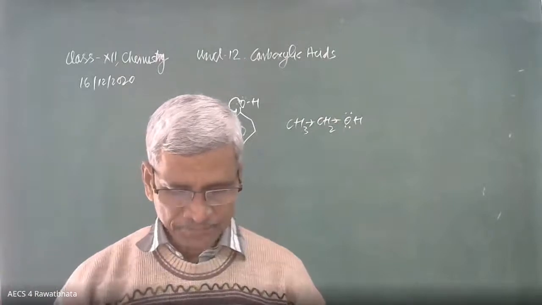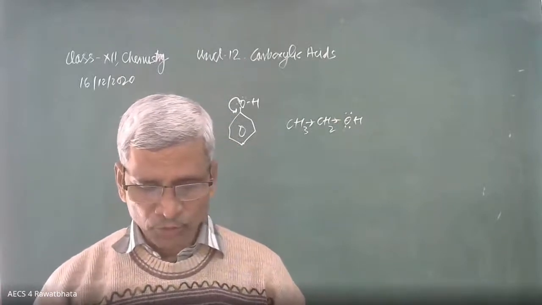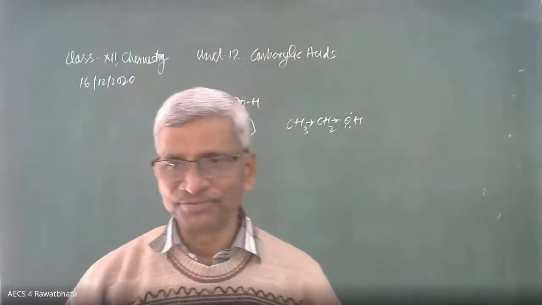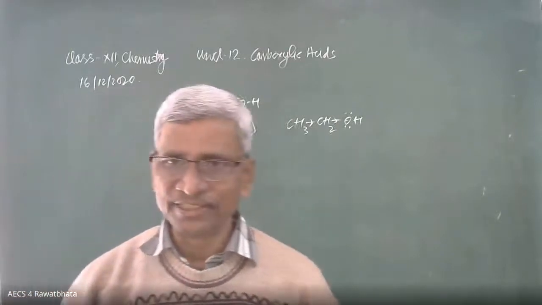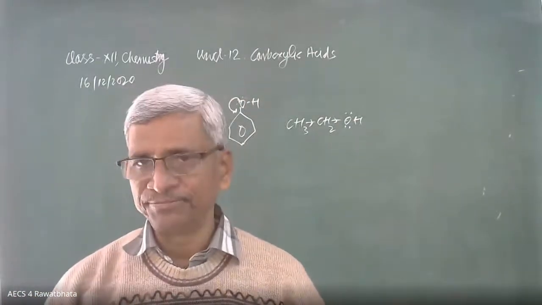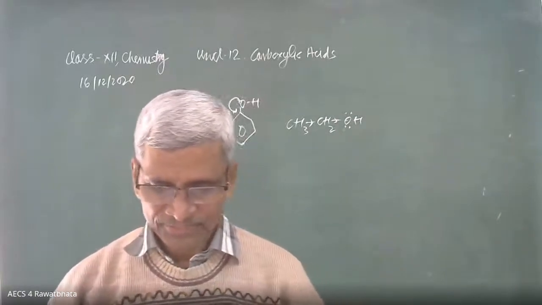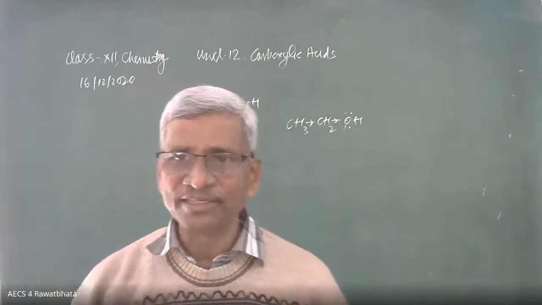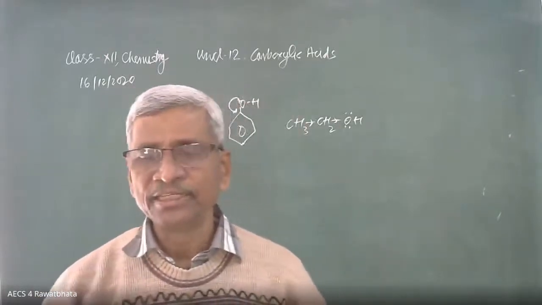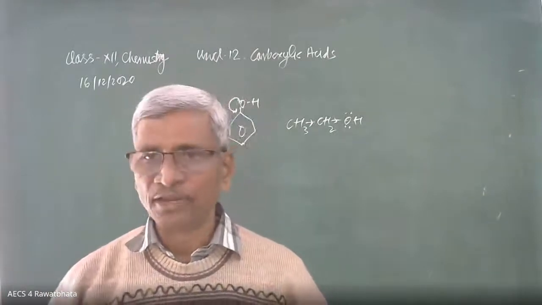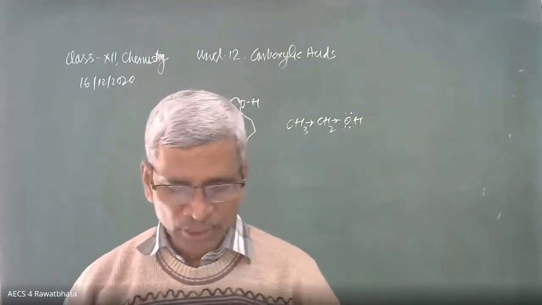Question number 9. How can you separate ortho-nitrophenol and para-nitrophenol from their mixture? Steam distillation. They are separated by steam distillation. One compound is steam volatile. Which one is that? Ortho-nitrophenol. Ortho-nitrophenol is steam volatile. During steam distillation, ortho-nitrophenol is going to come out along with the steam.